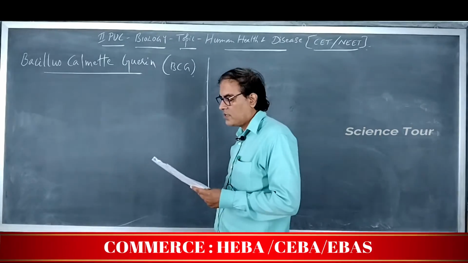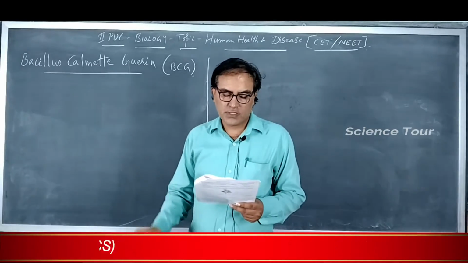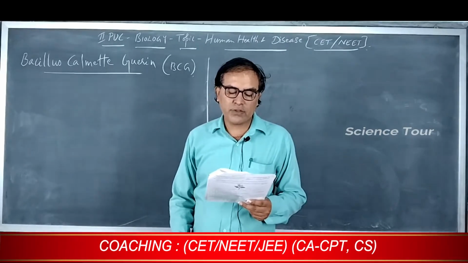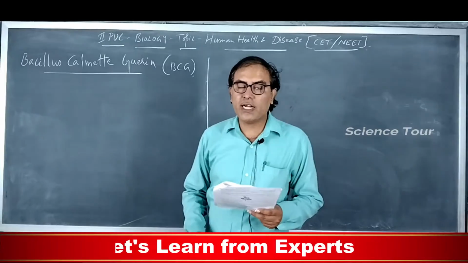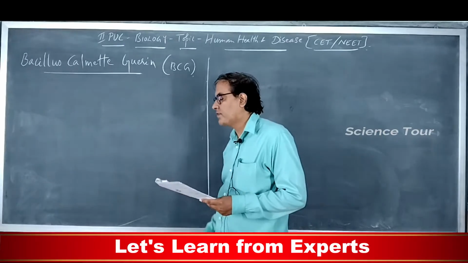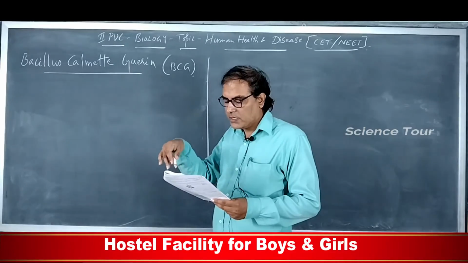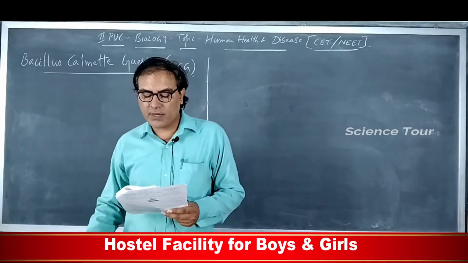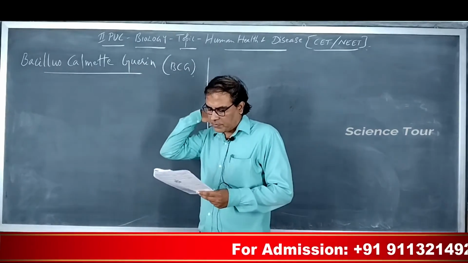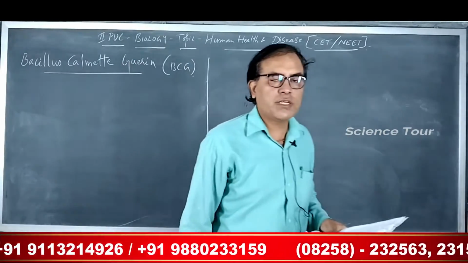Then you have heard about DPT, meaning diphtheria, pertussis and tetanus. It contains the killed pathogen. If it is given for pertussis, it contains the killed pathogen of Bordetella pertussis, which causes whooping cough. If the DPT contains the diphtheria toxoid, it is given against Corynebacterium diphtheriae, which causes diphtheria. The polio vaccine contains inactivated virus. So the right answer is option 4.